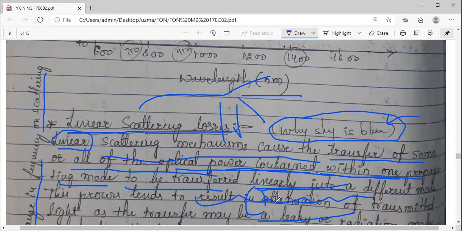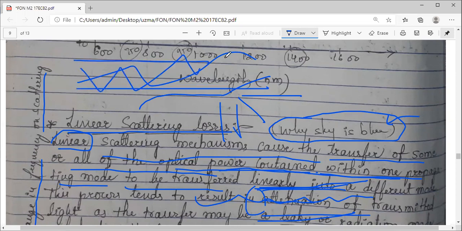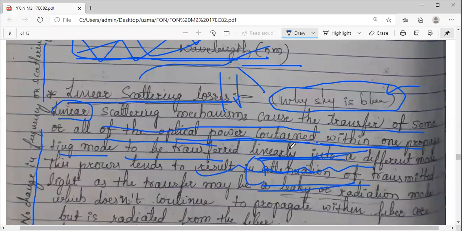If it is a guided mode, like the single mode and multi-mode you have seen, there is no harm if the power gets transferred from one mode to another, because in multi-mode you know how the rays travel, like this or like this, inside the guided mode. Inside this core, in a multi-mode fiber, if the wave propagates, there is no harm. So under guided mode, there is no change, no harm.